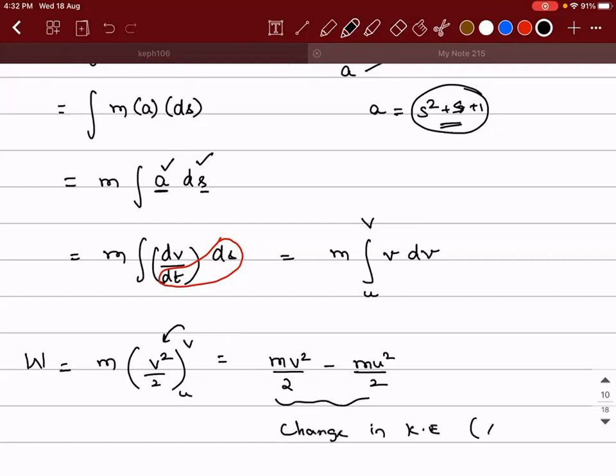It is still the change in kinetic energy. Generally the change in kinetic energy is written as delta KE. Delta represents change. So whether the work is done by a variable force or a constant force, what will happen? Work done is always equal to change in kinetic energy. Clear, guys? Please make a note of it.